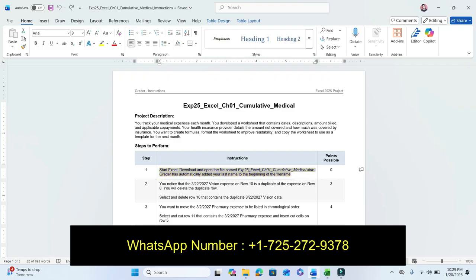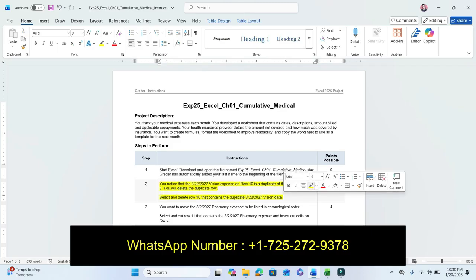Now we move to step number 2. Step number 1 is completed. Nothing to do in this step. We already downloaded the file. So step number 2.